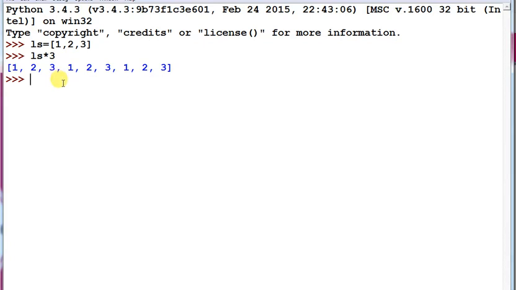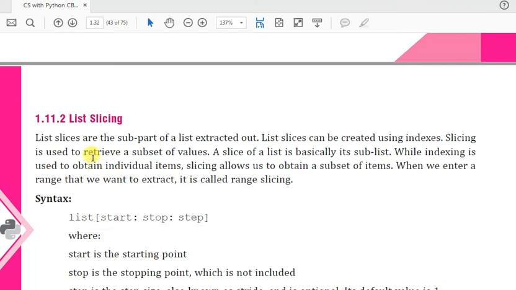Next is slicing. We have already learned the meaning of slicing. Slicing means to extract values from a sequence, and as a list is also a kind of sequence, we can use index numbers to slice a given list. List slices are sub-parts of a list extracted out. This is the syntax: list start, stop and step.